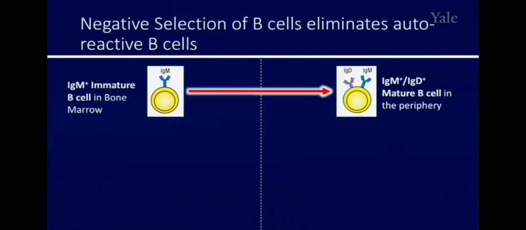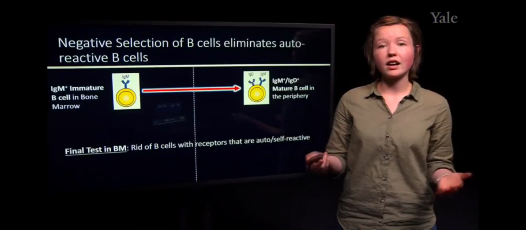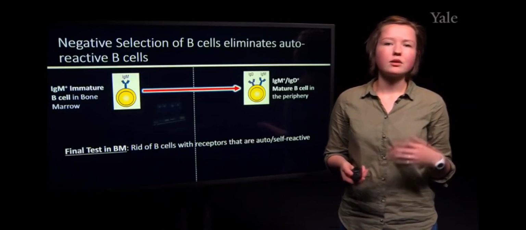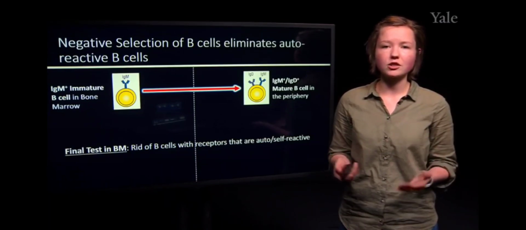So we have our immature B cells, which are in the bone marrow, and once they mature, they will be able to exit into the blood and the peripheral lymphoid organs. But this one final check is to make sure that any B cell receptors that are autoreactive or self-reactive, meaning that they can react to host proteins or etc., will be eliminated. And this will be covered further within the context of the autoimmunity lecture that you will have later on in this lecture series.